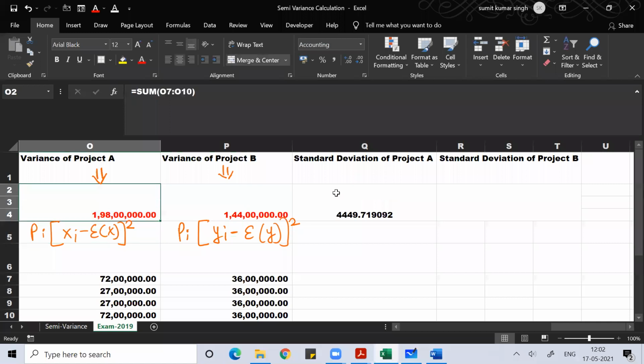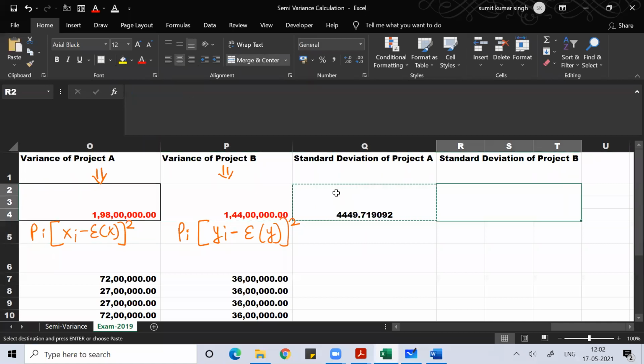This is the standard deviation of project A. Similarly, you can find the standard deviation of project B.